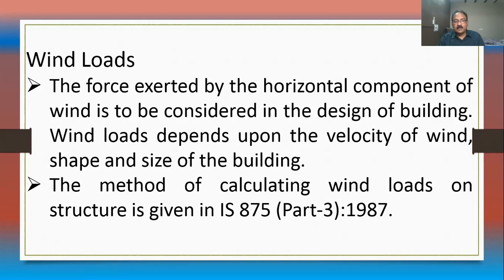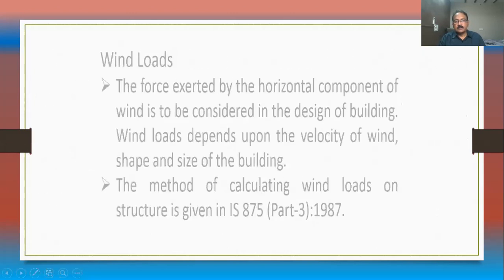These values are considered from IS 875 Part 3, 1987. Till now, for dead loads, the code book is IS 875 Part 1. For live loads, Part 2. Same code book number, IS 875. And wind loads, Part 3.